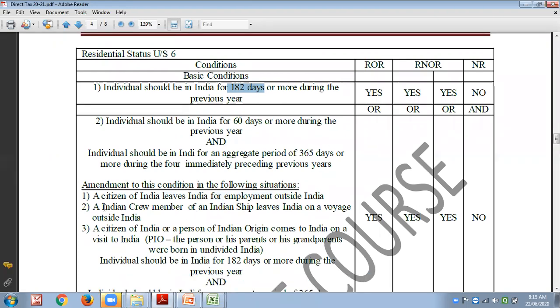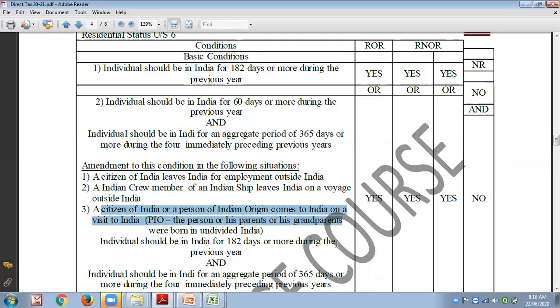If there is an Indian crew member for an Indian ship, okay, that is why you must have seen that merchant navy people work 6 months in the ship, and 6 months they are having vacation. Or any Indian citizen of Indian origin comes to India for a visit. Okay.